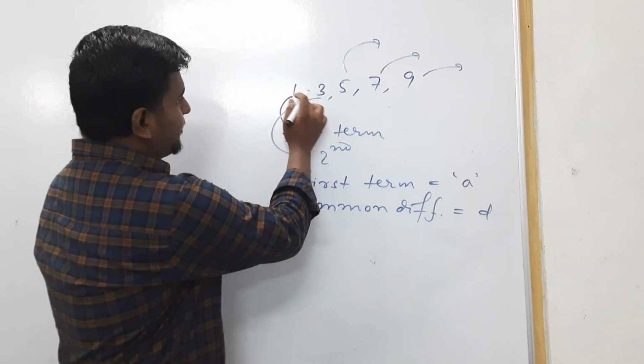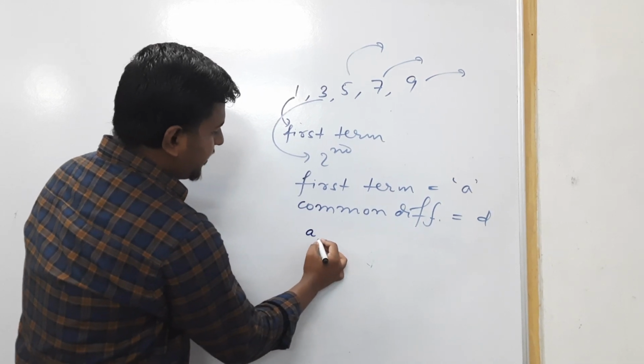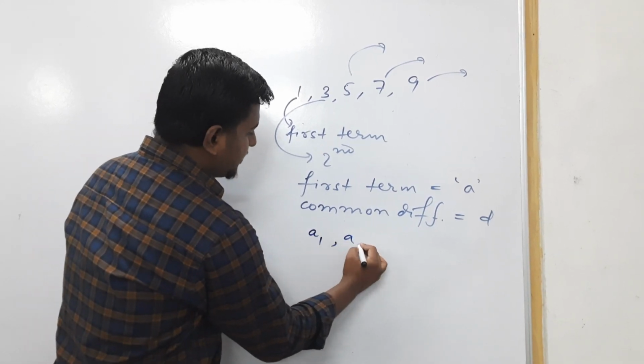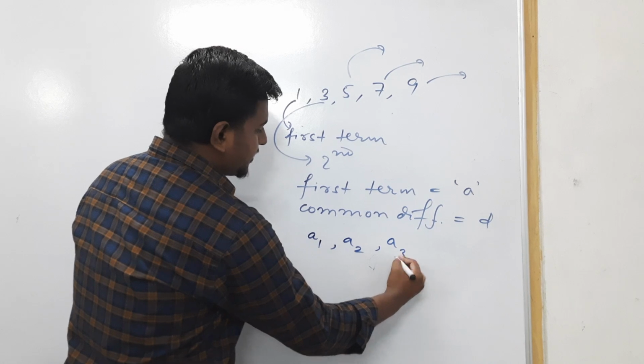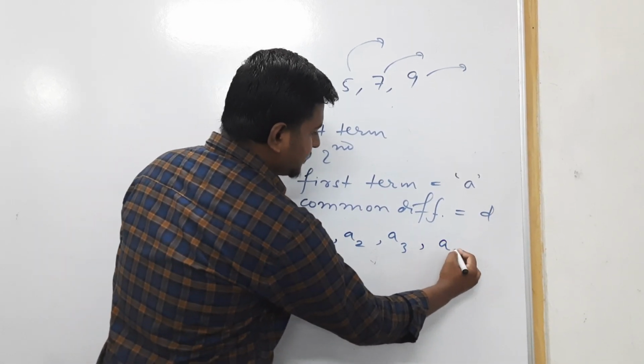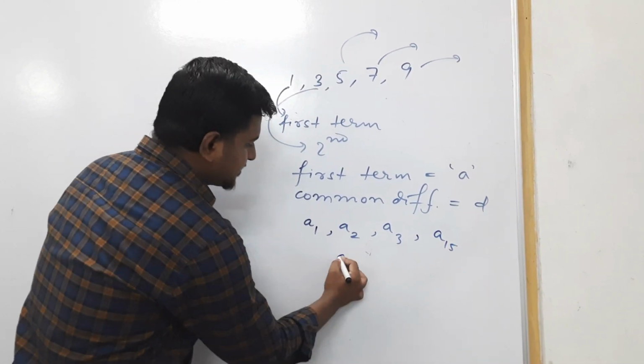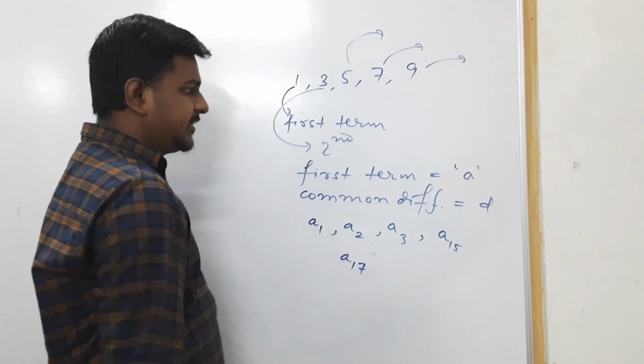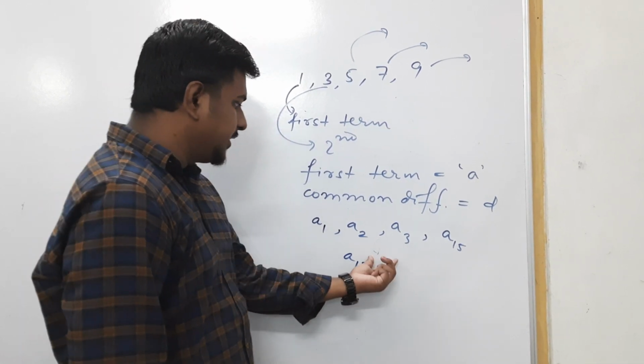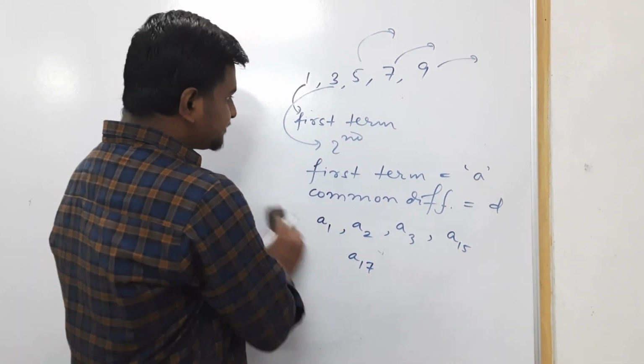Also, the terms have their usual representation. Suppose the first term is treated as A1, second term is A2, third term is A3, 15th term is A15, 17th term is A17. Likewise, we can denote the terms.